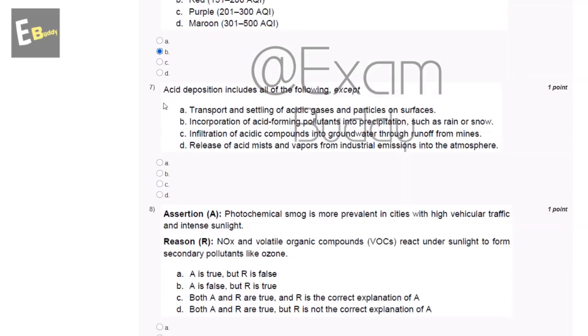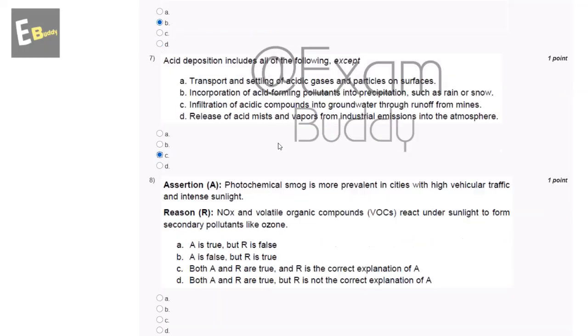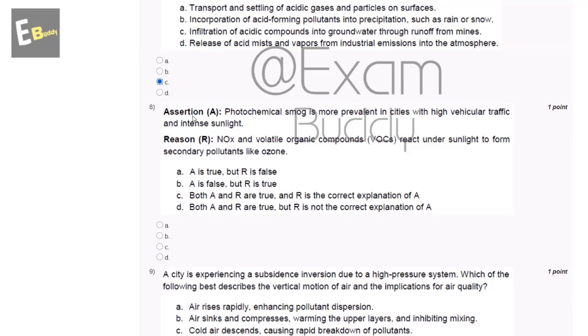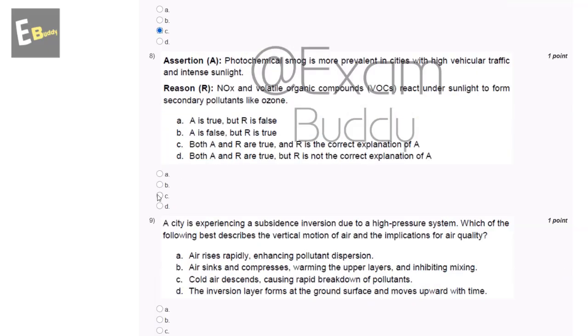Now the seventh question is, acid deposition includes all of the following except. So these are the options, and the answer to the seventh question is C, infiltration of acidic compounds into groundwater through runoff from mines. Now the eighth question is, Assertion A: photochemical smog is more prevalent in cities with high vehicular traffic and intense sunlight. Reason R: NOx and volatile organic compounds (VOCs) react under sunlight to form secondary pollutants like ozone. So the answer to the eighth question is C, both A and R are true, and R is the correct explanation of A.